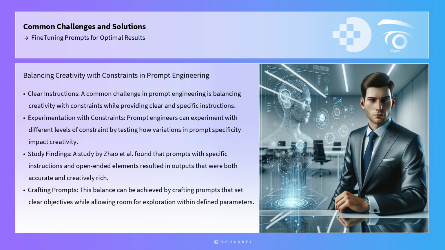For instance, a study by Zhao et al. found that prompts that included both specific instructions and open-ended elements resulted in outputs that were both accurate and creatively rich. This balance can be achieved by crafting prompts that set clear objectives while allowing room for exploration within defined parameters.